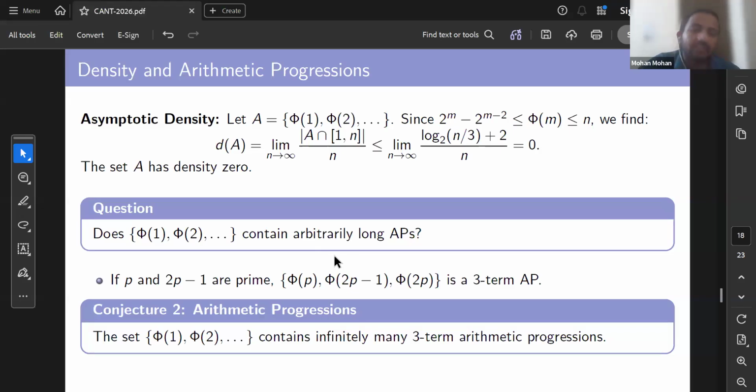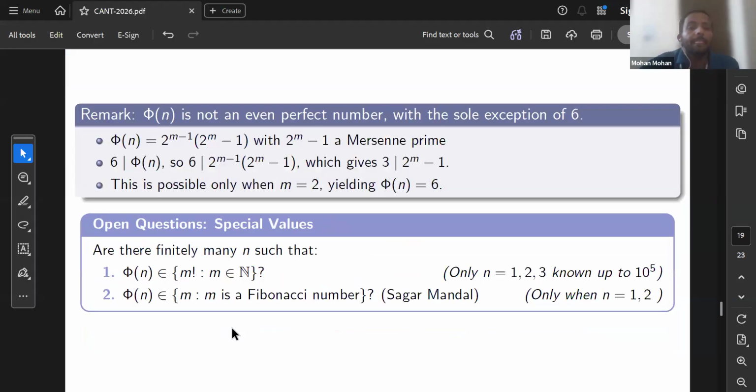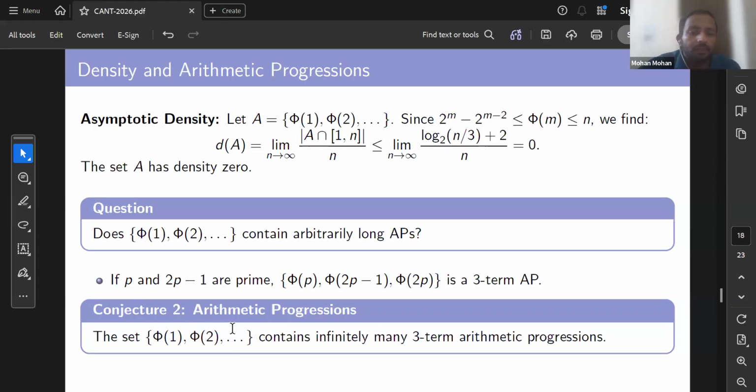By programming, we have checked that up to some large number, there are many 3-term arithmetic progressions in this set, but there is no evidence of 4-term or more than 4-term arithmetic progressions. But surprisingly, if p and 2p minus 1 are prime, then these three, phi p, phi 2p minus 1, phi 2p, always form a 3-term arithmetic progression. But we really don't know whether there are infinitely many primes of this type, like p and 2p minus 1 being prime. So this is again an open problem.